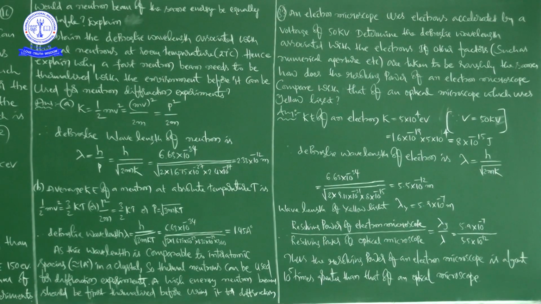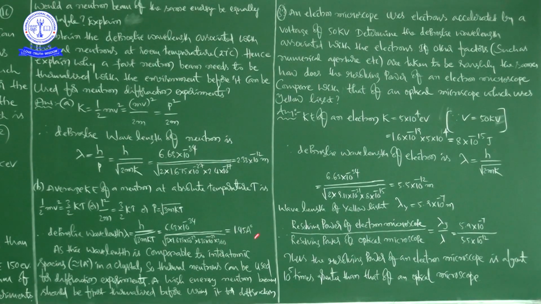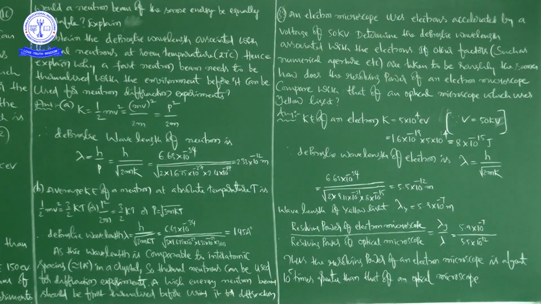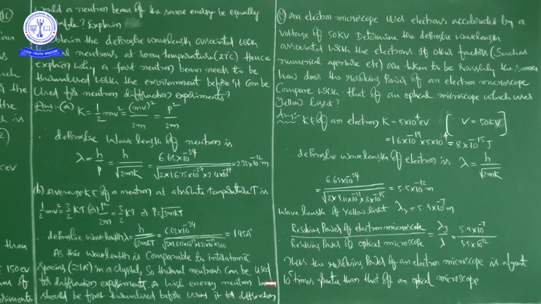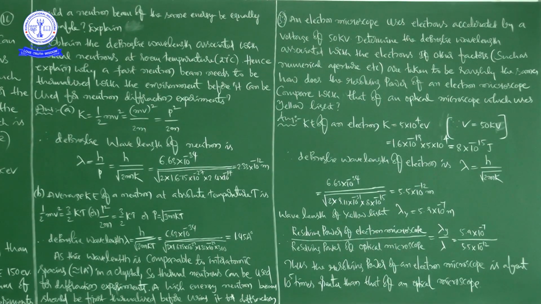So finally we are getting the de Broglie wavelength as 1.45 angstrom unit. Okay.